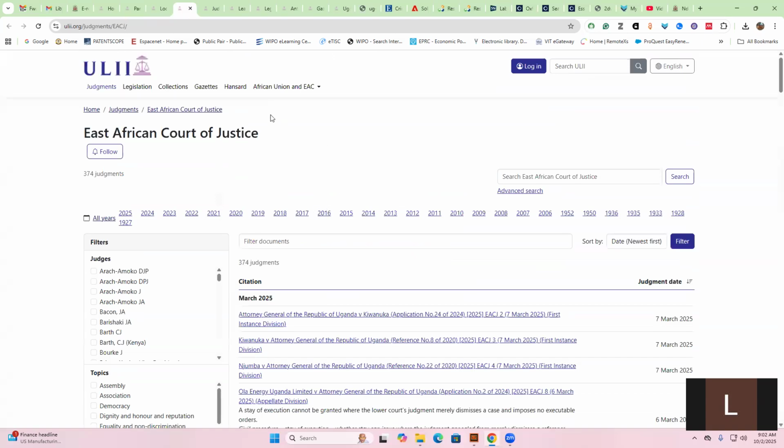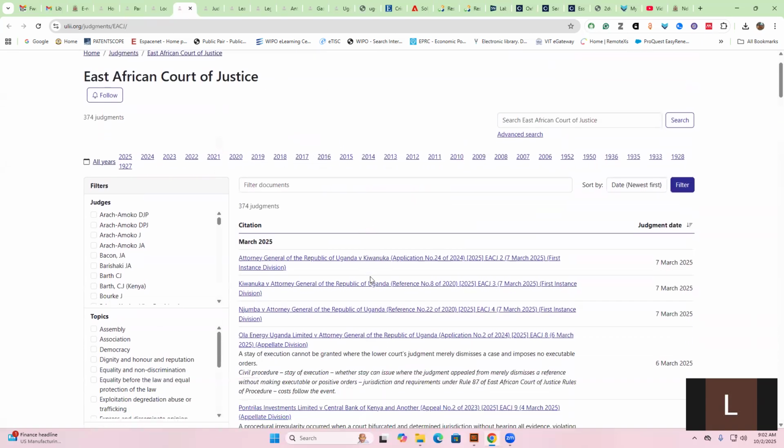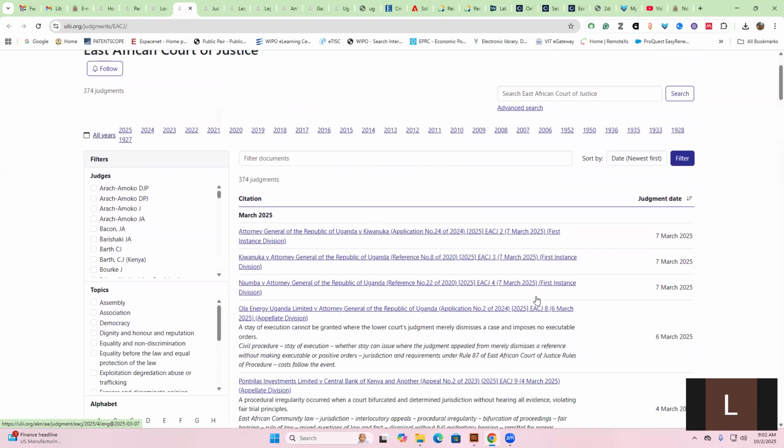So even judgments from the East African Court of Justice, you'll find them. Even this year, they made judgments on March 6th and March 7th, and most of them are for March 7th. There are cases for Uganda, actually: Attorney General Republic of Uganda versus Chiwanuka, Njuba versus Attorney General Republic of Uganda, Ola Energy Uganda Limited versus Attorney General Republic of Uganda.